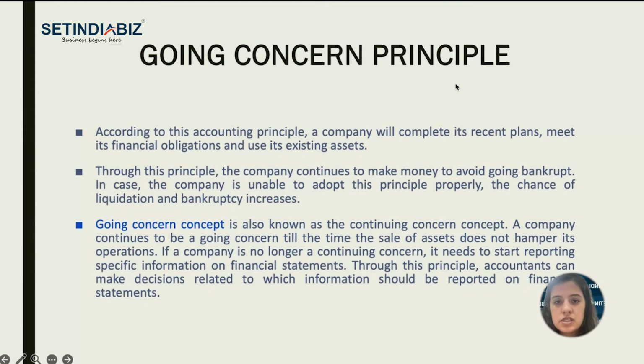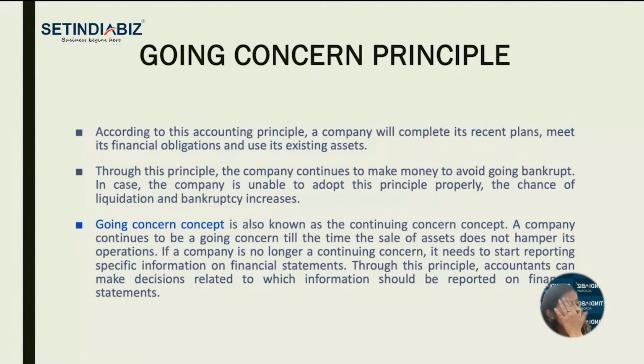Going concern principle. Now, going concern principle means we are assuming the entity is never going to end. It has an unending life. So according to this accounting principle, a company will complete its recent plans, meet its financial obligations, and use its existing assets. Through this principle, the company continues to make money to avoid going bankrupt. In case the company is unable to adopt this principle properly, the chance of liquidation and bankruptcy increases, right?